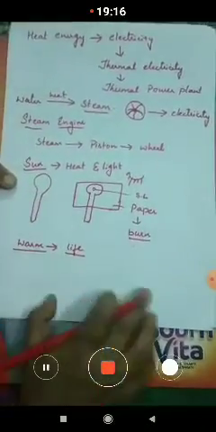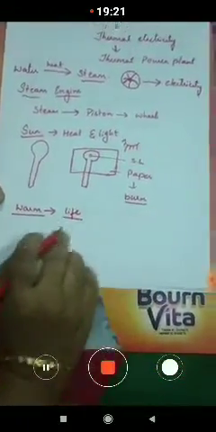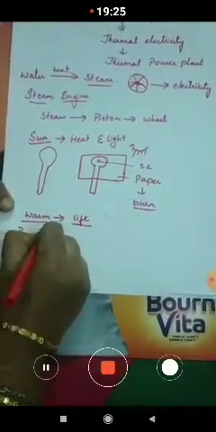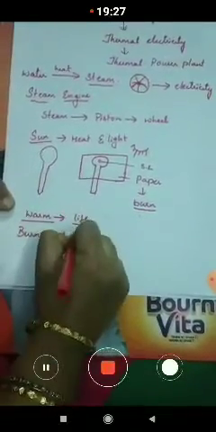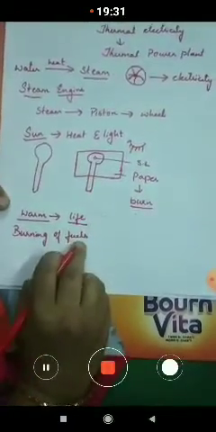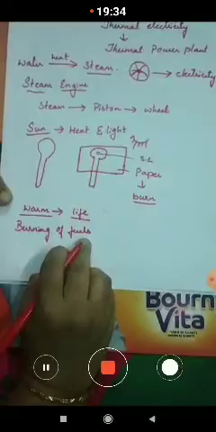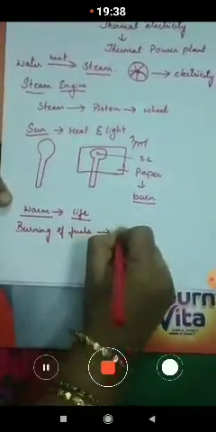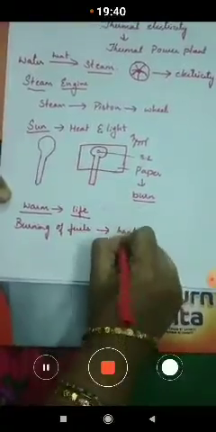Understood? So now these are some of the examples. Now we know that the burning of fuels, when we burn the fuels, may be the wood, the petrol, the diesel, or the kerosene. As we burn the fuels, the heat is produced.